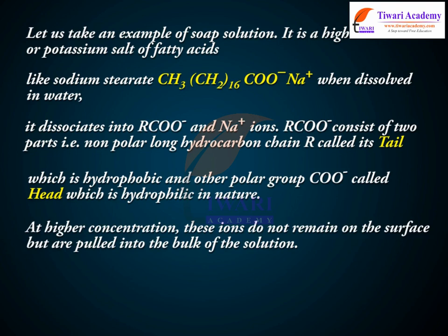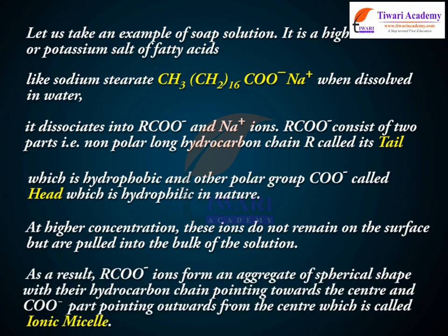At higher concentration, these ions do not remain on the surface but are pulled into the bulk of the solution. As a result, RCOO⁻ ions form an aggregate of spherical shape with their hydrocarbon chains pointing towards the center and the COO⁻ part pointing outwards from the center, which is called an ionic micelle.